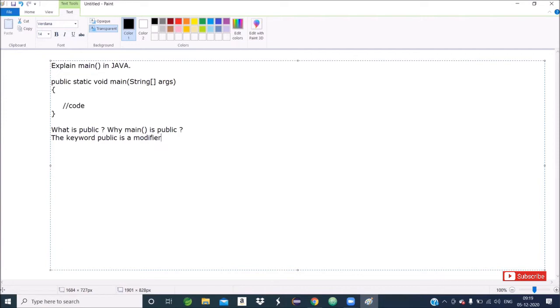The keyword public is a modifier. But why main method is public? So there are 2 points I will explain, and for that reason, we say main method is public.